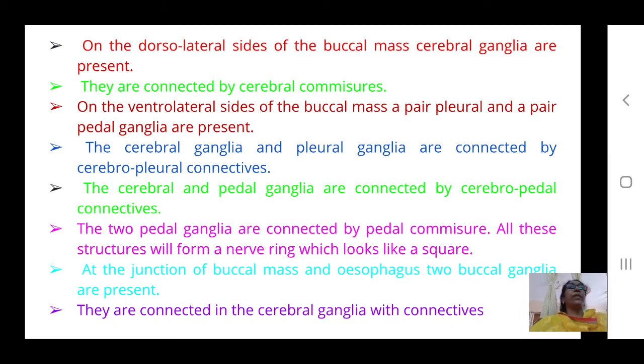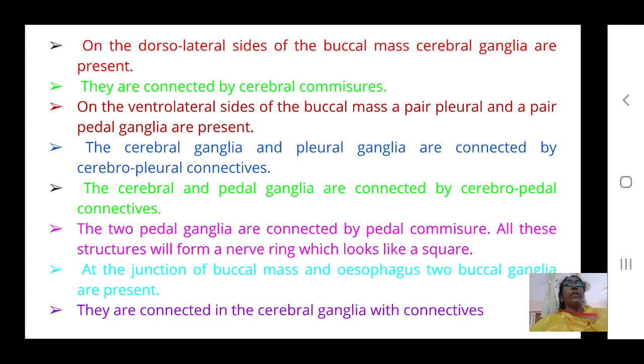So cerebral ganglia are present on the dorsolateral sides of the buccal mass, and they are connected by the cerebral commissures. We know that commissures are nothing but nerve tracts which connect the ganglia. On the ventrolateral sides of the buccal mass, a pair of pleural and a pair of pedal ganglia are present.